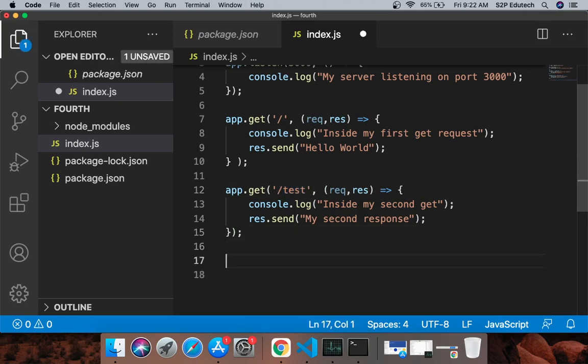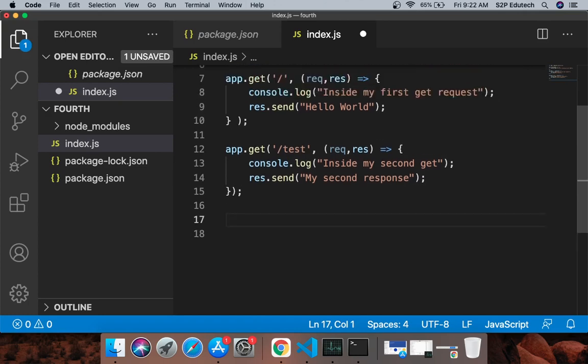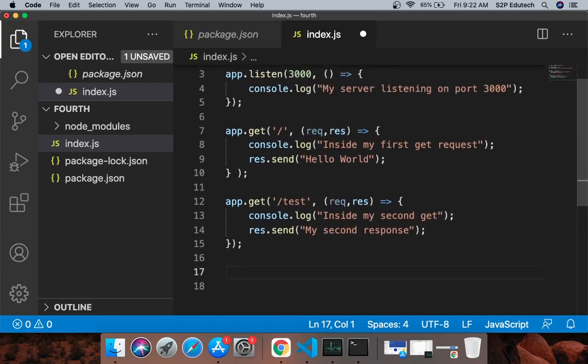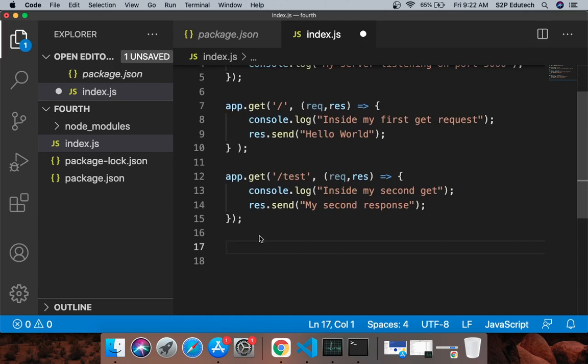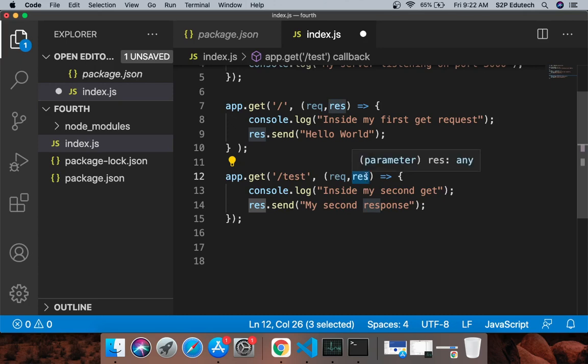Okay, now let's see if we can pass some data to the server in a get request. So our target for today is to pass some data to the server from the get request. Now if you look at this, we have our callback function with two parameters. One is request, another one is response. We use response to send back the response to the user.